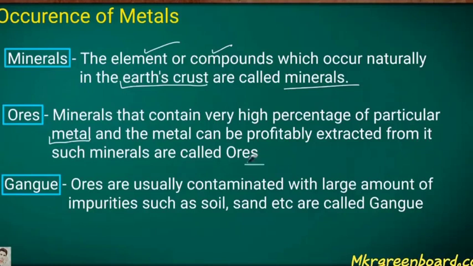The impure minerals are what you consider as an ore. In that you can get a high percentage of a particular metal. So that we consider as an ore.